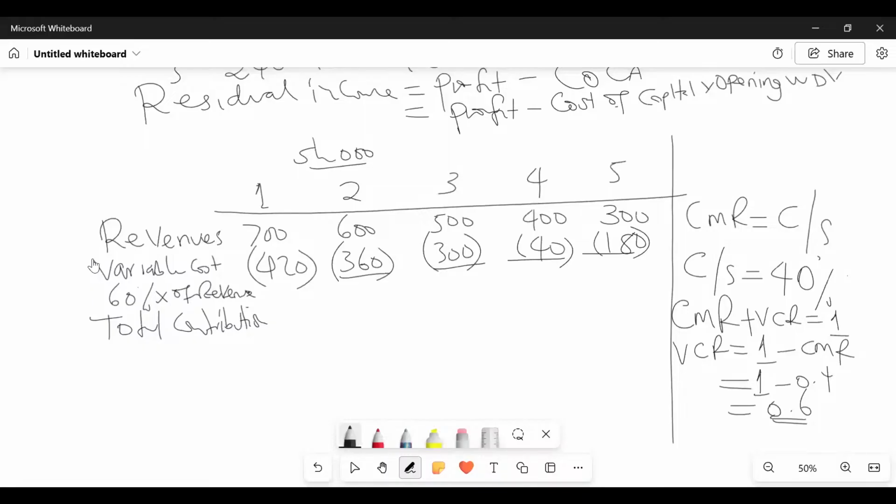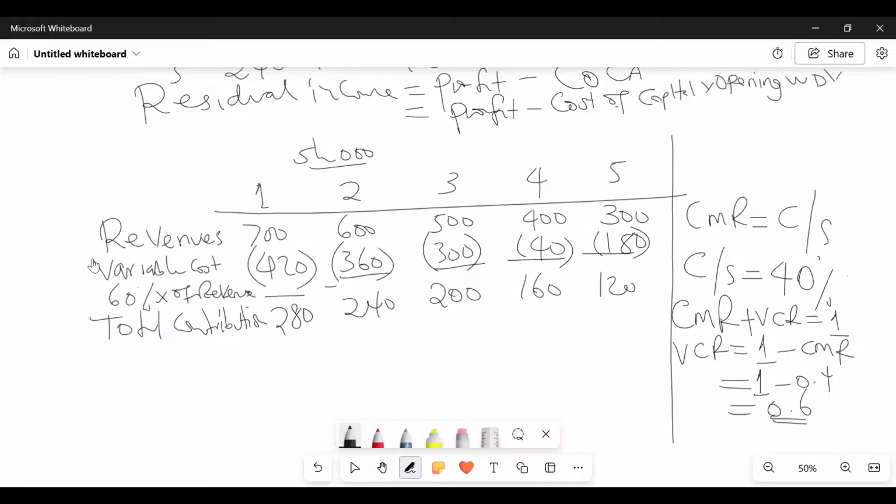So abracadabra, the total contribution, 700 minus 420, I see the answer already: 280. Thank you so much. 240, 200, 160, 120, isn't it? Yeah. So once we get total contribution, of course, since we are calculating residual income, we would want to get profits.